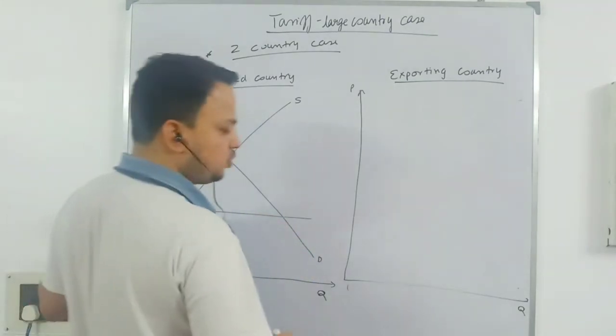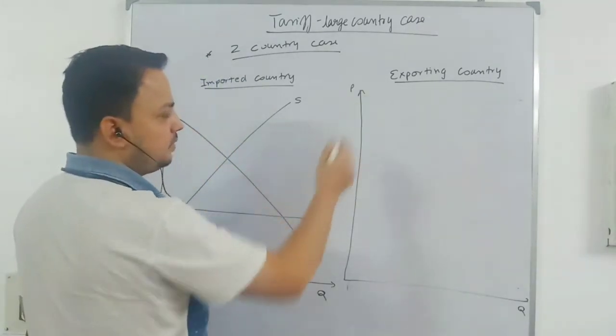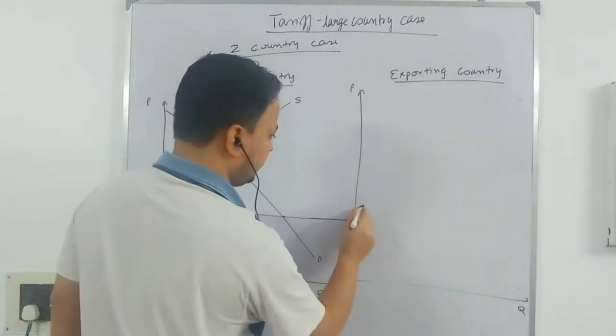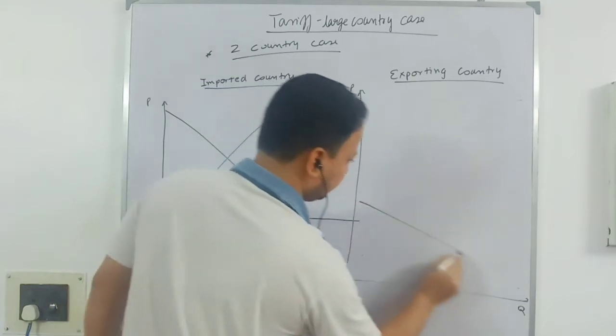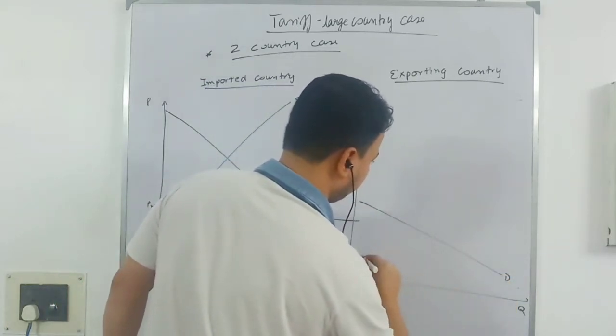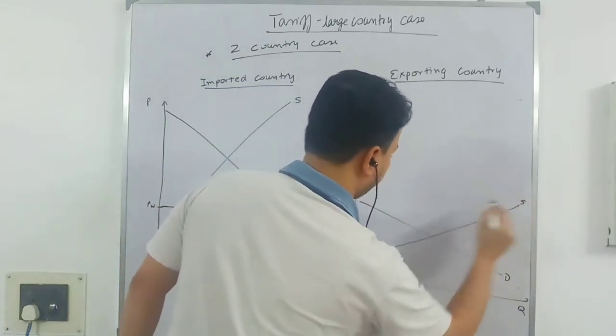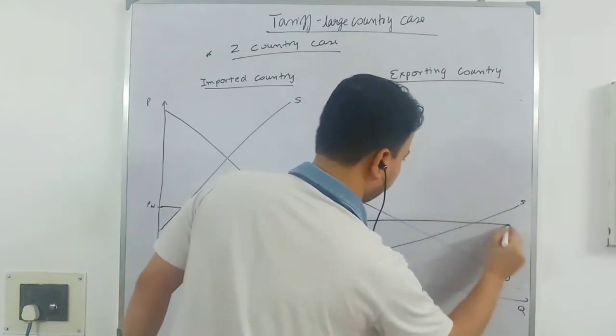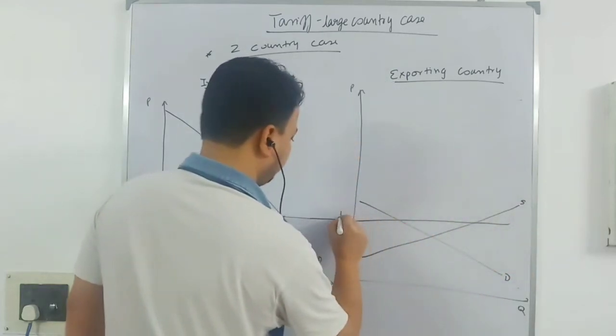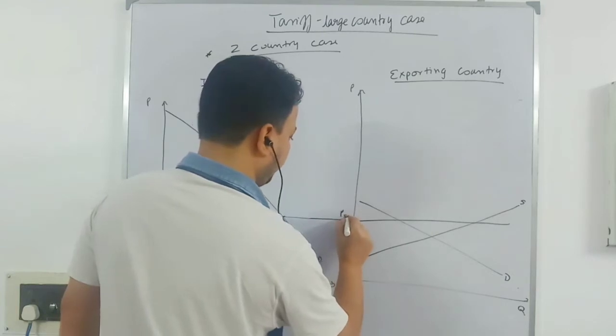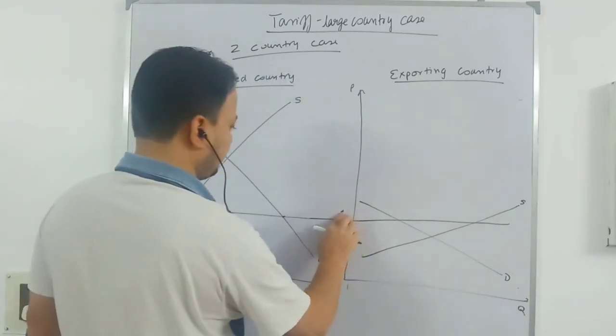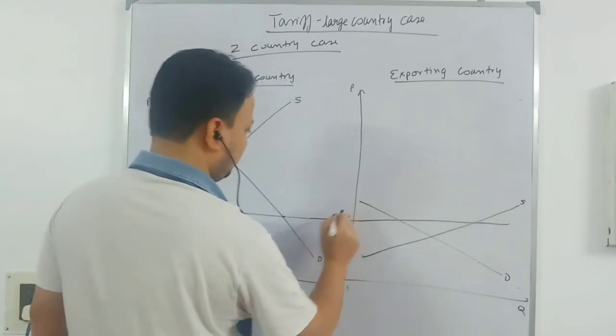Let me draw the demand and supply curves in the case of the exporting country. Make it a little bit more flat. This is the demand curve, and this is the supply curve. And this is the free trade price, or the world price, you can write: world price at free trade.